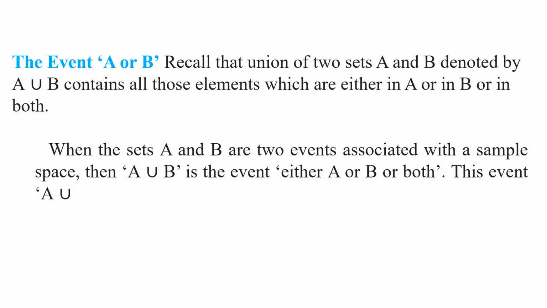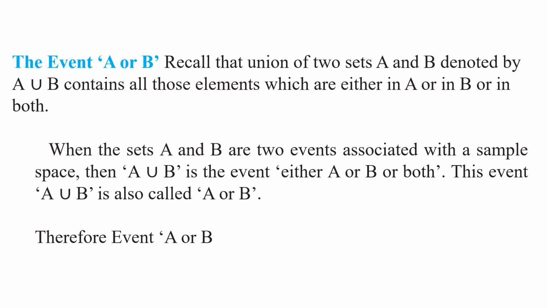This event A union B is also called A or B. Event A or B means A union B. We have to find A union B from the sample space S. Therefore, event A or B equals A union B, which is the set of all omega such that omega belongs to A or omega belongs to B.